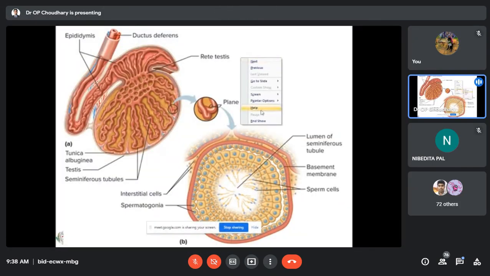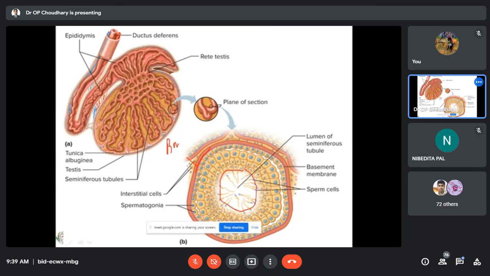He is asking for the germinal epithelium. This is the basement membrane, the first thing. And this whole part is called the lumen, the lumen of the seminiferous tubule. The epithelium which lies over the basement membrane, you can see here, is called the germinal epithelium. From the germinal epithelium there is origin of the spermatogonia, spermatocyte, secondary spermatocyte, then spermatid, and finally it will transform into the spermatozoa.